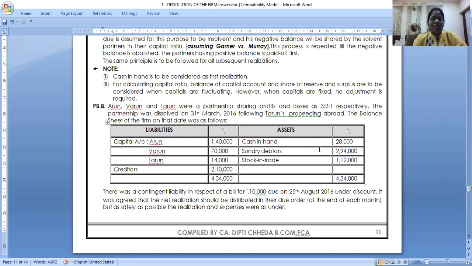Most important pitfall, I'll give you all the booster notes at the end today, is don't miss out taking the opening cash. After doing one problem, I'll show you. Ma'am, I did the whole problem correct. Whatever I realized, I distributed, but I missed taking the opening balance. Your whole realization goes wrong. So for calculating capital ratios, take the balance of the capital account, share of reserves and all this. But when it is fixed capital, no adjustment is required. Fine. This we know, chalo.